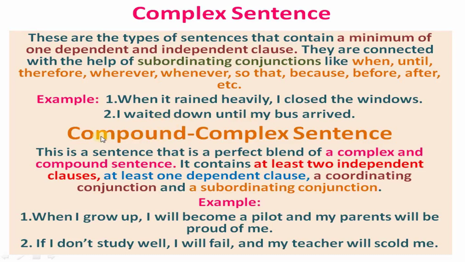Next one is compound complex sentence. This is a sentence that is a perfect blend of complex and compound sentence. It contains at least two independent clauses, at least one dependent clause, a coordinating conjunction and a subordinating conjunction. So that means a blend. It's a very lengthy sentence.